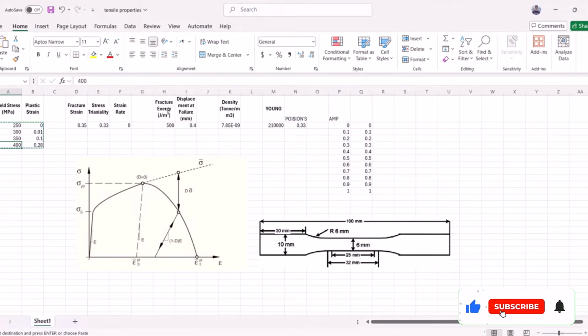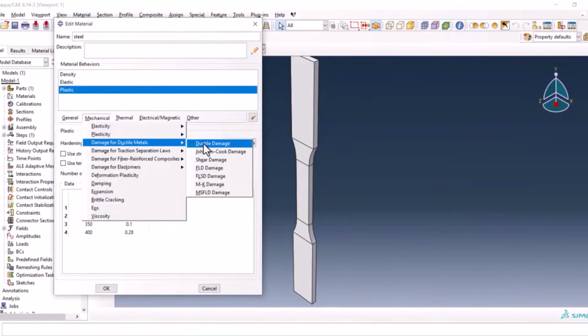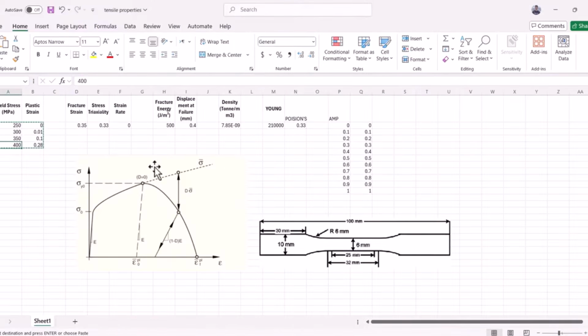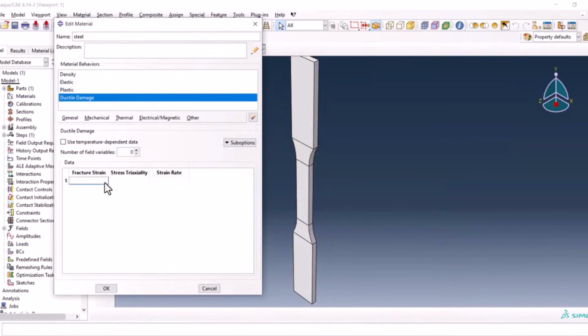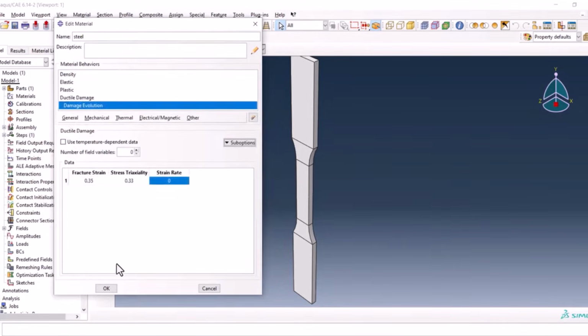So we have to go in the mechanical damage for ductile material and ductile damage. Here we have a couple of fields that should be filled. So this one 0.35, 0.33, 0, and also we have to have the damage evolution, displacement, linear, maximum, and 0.4.